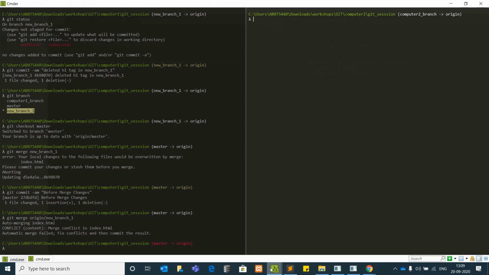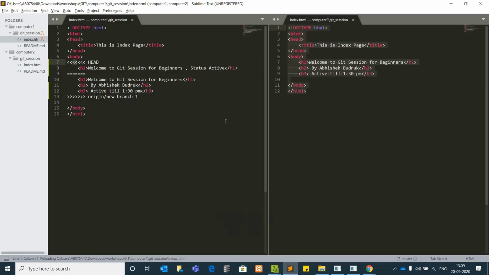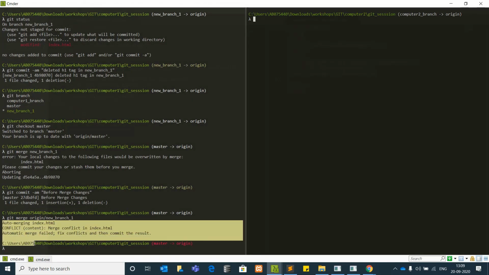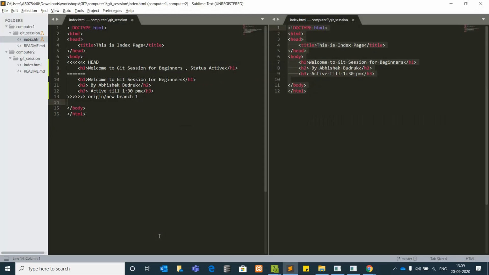Now if you see here in the Sublime, when we tried to merge, it gave me a message like conflict content, merge conflict in index.html, auto merge failed, fix conflicts and then commit result. Sometimes Git will not understand on the same line which changes it should take, either the changes made in the master branch or the changes in the new branch. So that time we need to manually fix the issues.